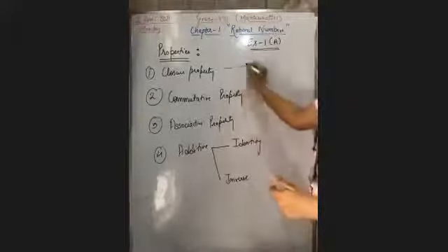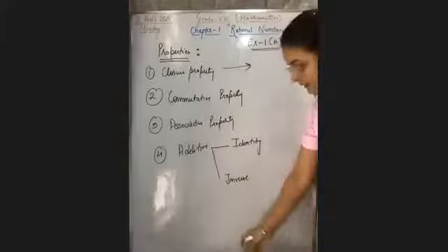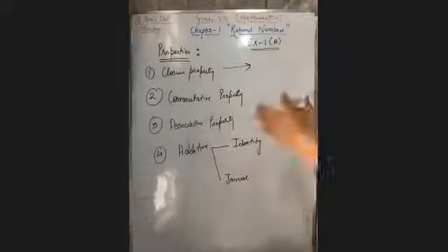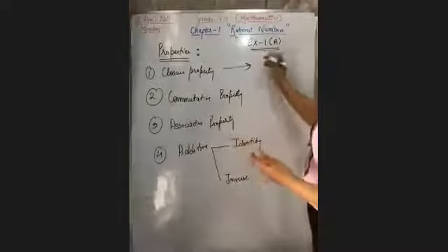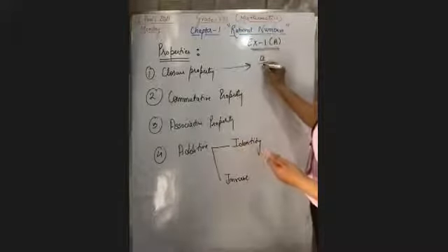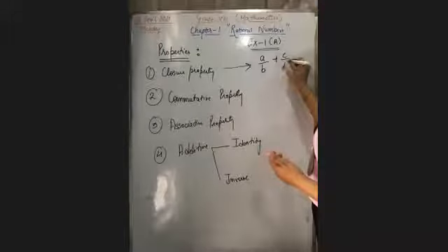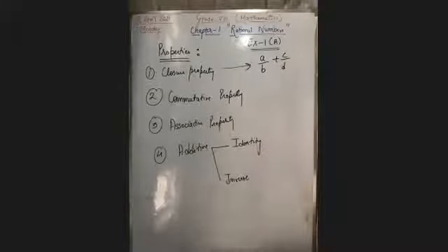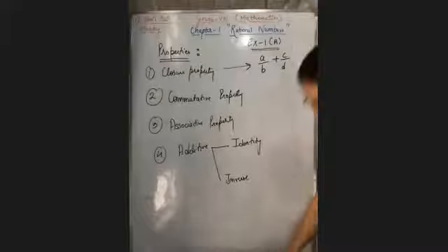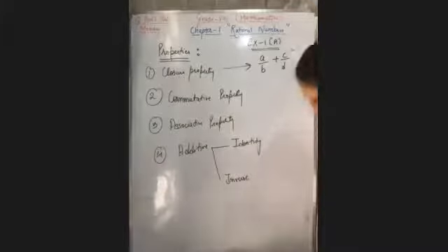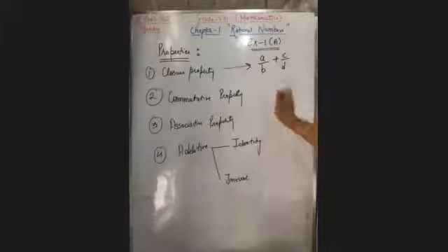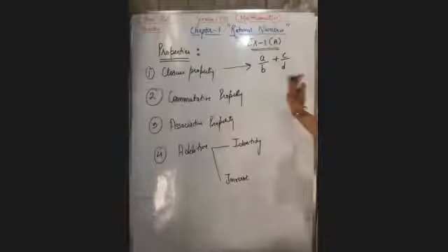Now come to the closure property. Closure property is saying that we can add any two rational numbers like a upon b and c upon d. Then the sum of two rational numbers, when we add these two rational numbers, will be again a rational number.